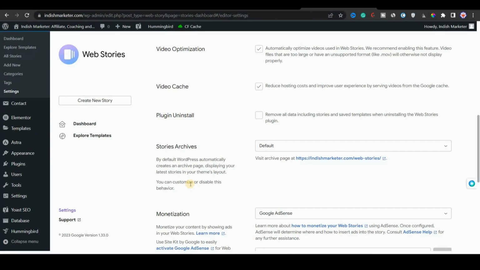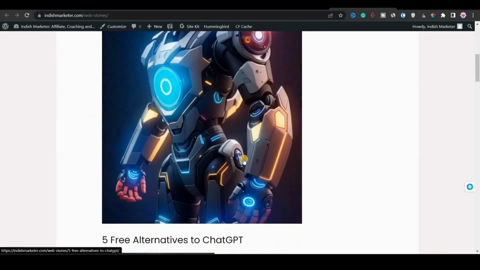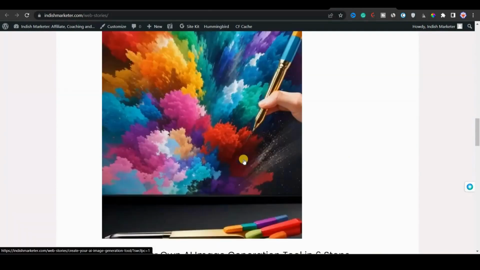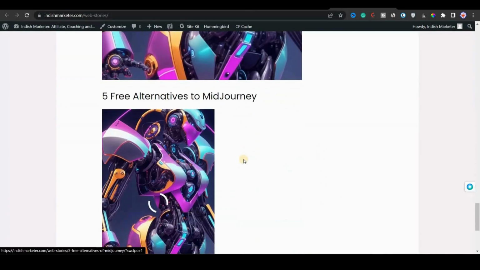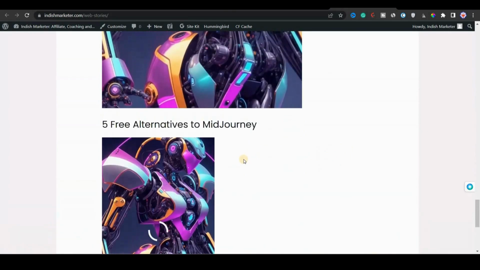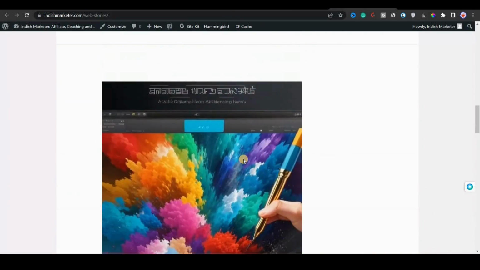If you keep it default, then Google will automatically create one page for you. As you can see, in my case, it has created indishmarketer.com/webstories, where all of the web stories that you have created will be stored as a page. Google will automatically create a new page, and you can find all your web stories right here.